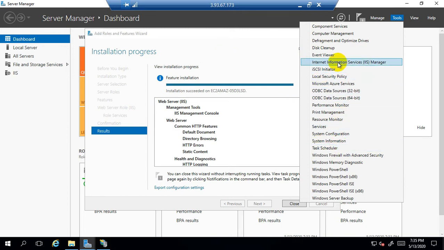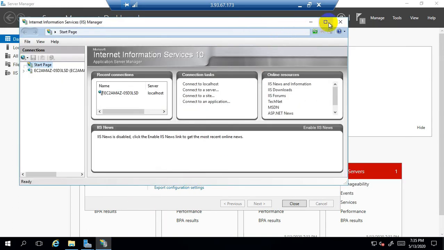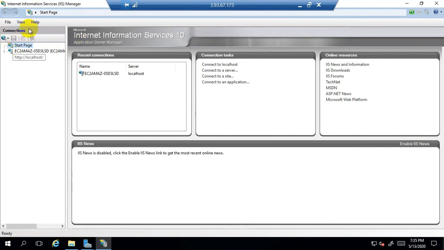That's why it is appearing here. If you do not install the IIS web server role, then we will not see IIS Manager. Now we are inside the IIS Manager.